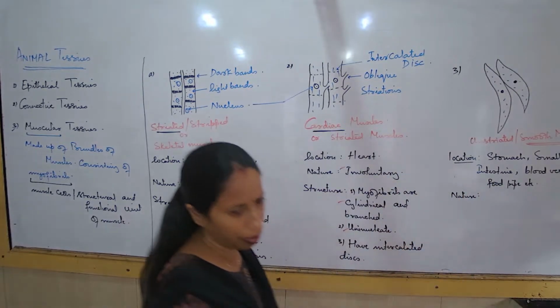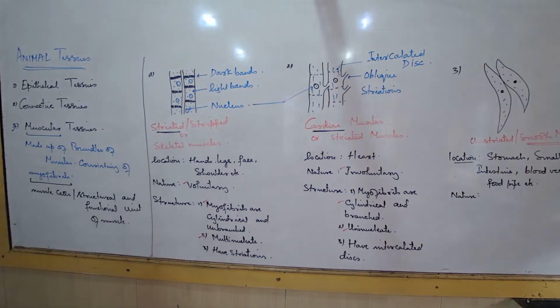What about the nature of these muscles? Can we contract the stomach on our own wish? No. Blood vessels on our own wish? Come on, increase the movement of your blood vessels. Can you? Can you allow the contraction of your food pipe, windpipe? Can you relax your intestines? Can you relax your blood vessels? Nothing. All these internal parts of the body will constantly contract and relax as per the need of the body.